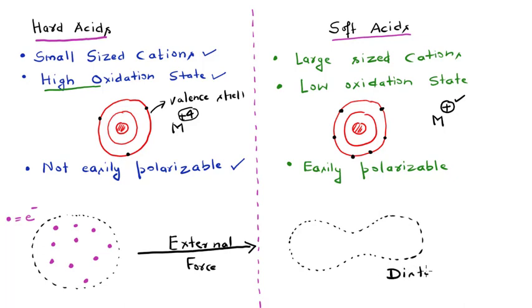Let me write here the word distortion of electron cloud. So what is meant by that? The electrons will be accommodated on one side of this electron cloud. So let us say the electrons are coming here on this side.